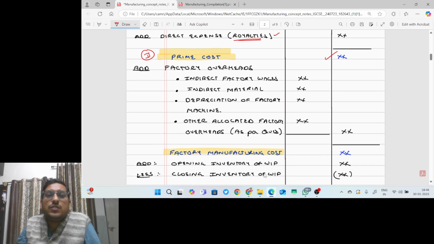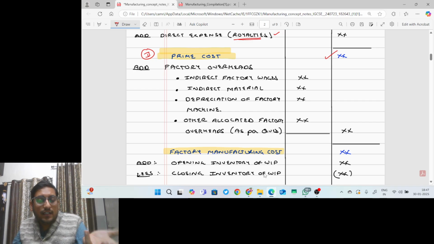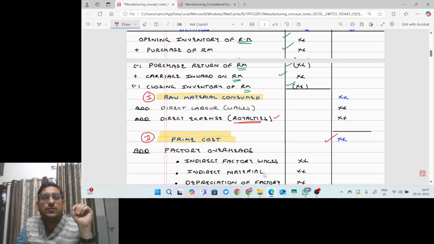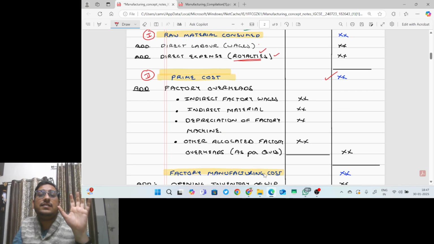In this prime cost, we will add factory overheads. What are factory overheads? Factory overheads are all those indirect costs or indirect expenses which are incurred at the time of manufacturing of goods. Direct expenses we add here after raw material consumed, and all those indirect factory wages and indirect factory expenses will come into factory overheads.